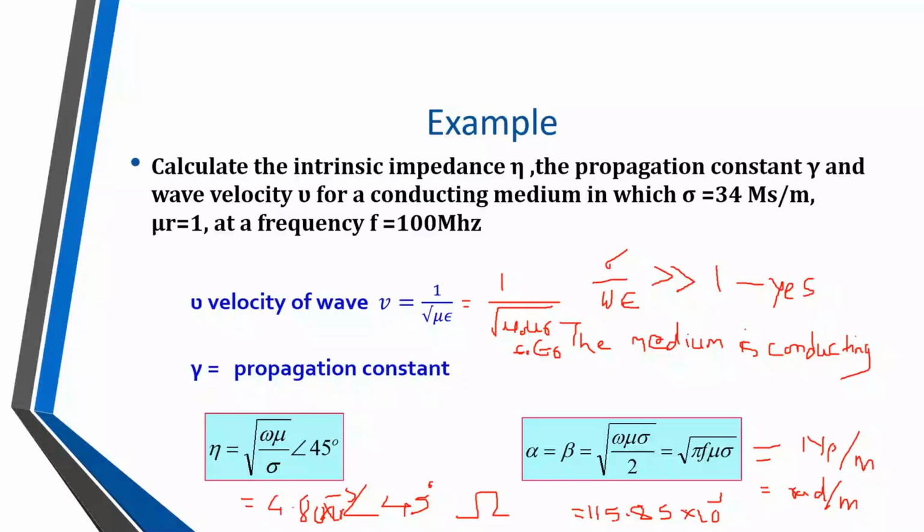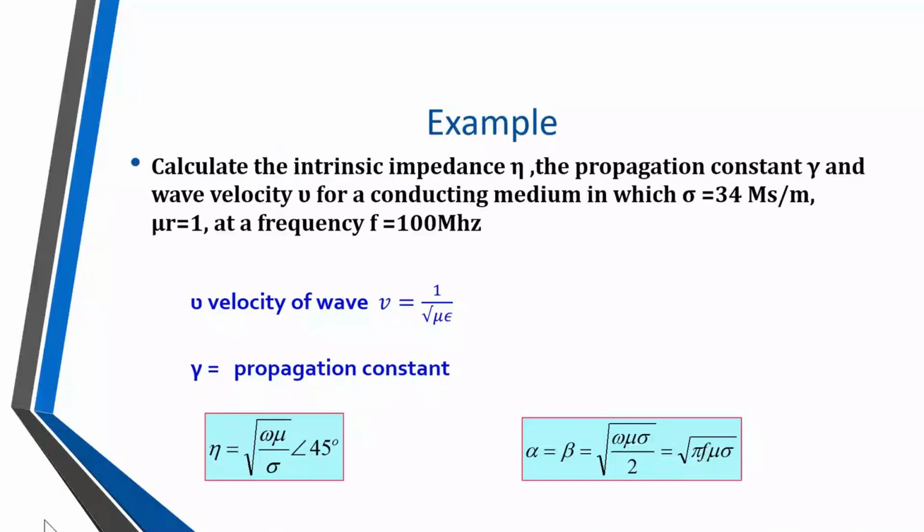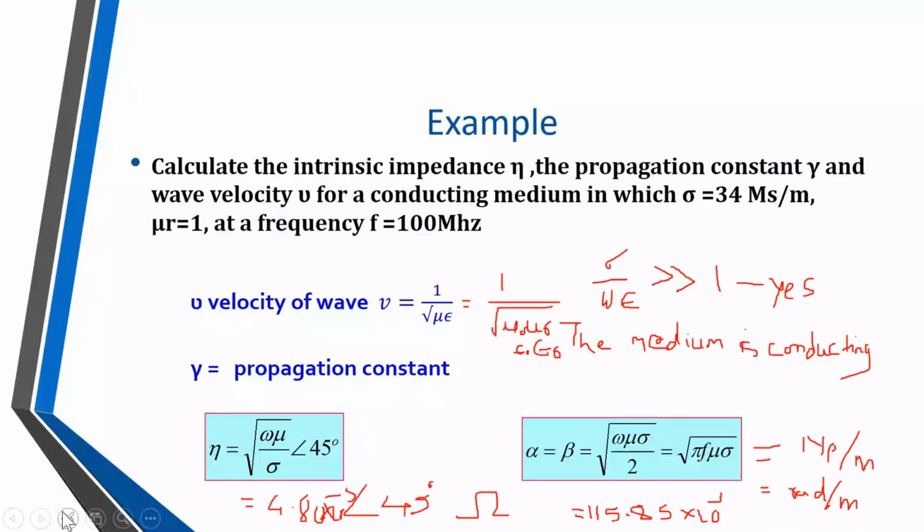What is the equation for gamma? It is equal to under square root omega mu sigma, sorry, omega mu sigma. Gamma, for conducting media, is equal to under square root omega mu sigma with an angle of 45 degrees. So find out gamma. The unit is per meter.